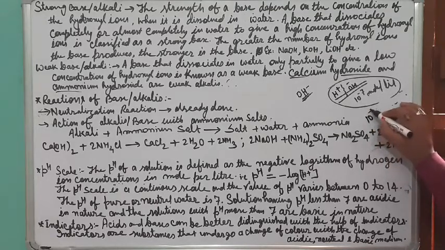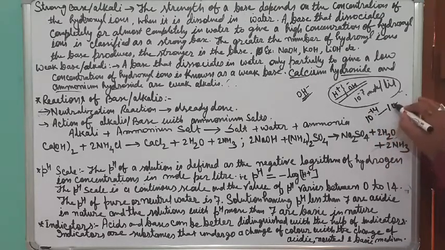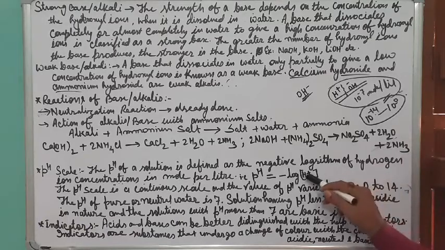This is the range of hydrogen ion concentration in any substance in this universe, whether it is acid, base or neutral. The hydrogen ion concentration comes between 10 to the power 0 and 10 to the power minus 14. So that is why the pH will be 0 to 14. If you put 10 to the power 0 here, then pH will be 0.